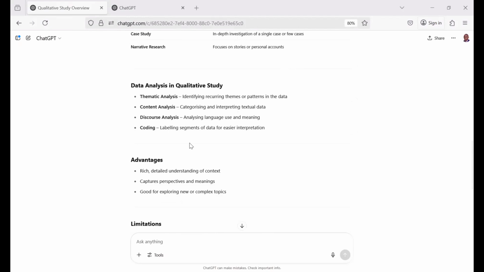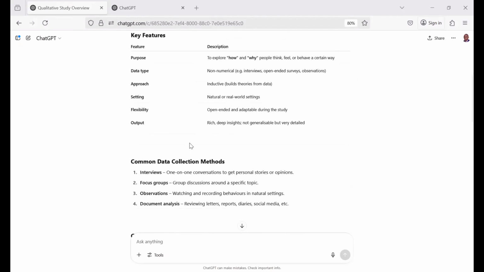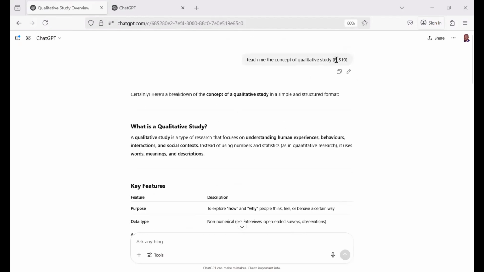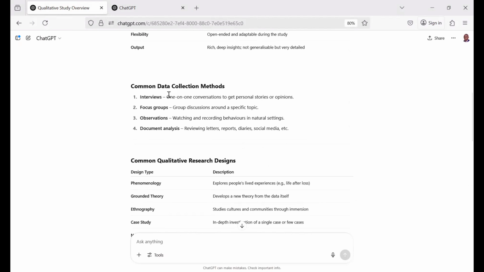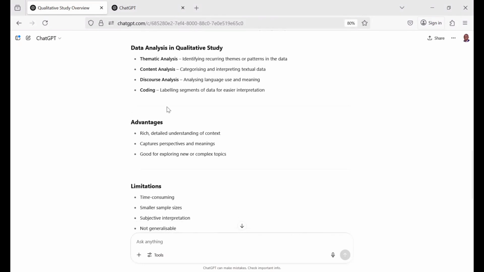I like the brevity. And what is giving us this opportunity is what I have told you here. You have to put ELS 10. Very, very important. So I move further. Then you look at these common data collection methods. It's telling us interviews, focus groups, observations, document analysis, like I've said. And then data analysis could be through thematic analysis, content analysis, discourse analysis, and coding.